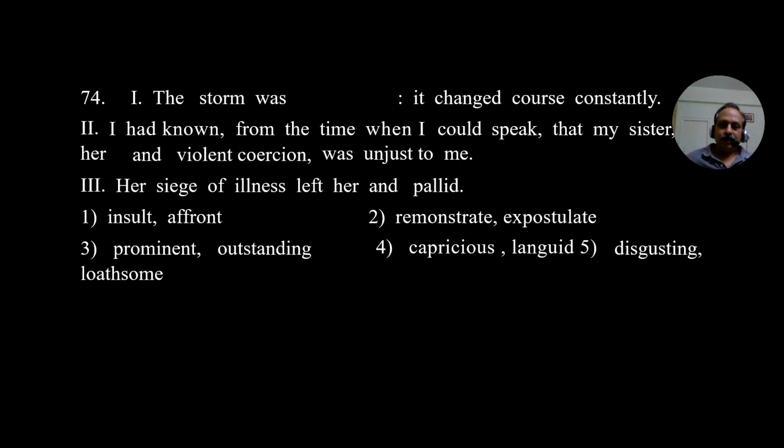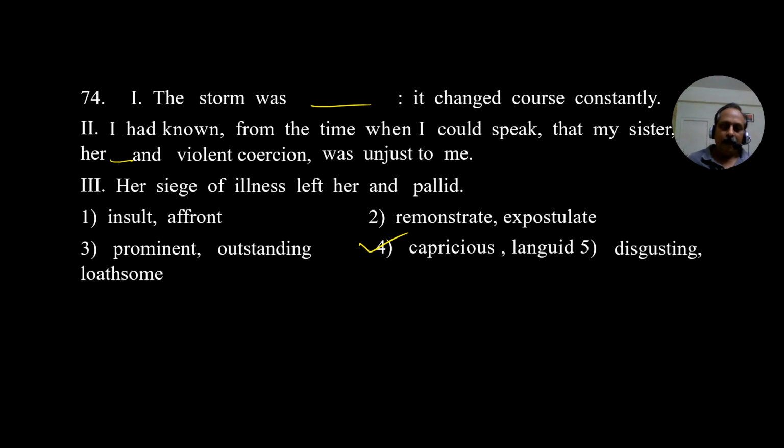The storm was, this is a bit difficult. I had known from the time when I could speak that my sister, in her violent coercion, was unjust to me. Here actually the answer is, where is the word? Capricious. Answer is the fourth one. 74, the answer is fourth one, capricious.